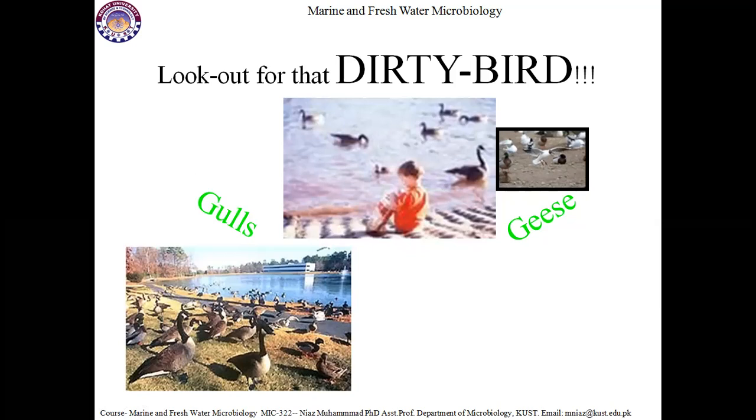So these microorganisms become a part of the water body. If water is taken directly from those water bodies, it has various environmental and fecal coliforms, and maybe several other pathogenic microorganisms. In this regard, gulls and geese are mainly contributing to water contamination in natural reservoirs.